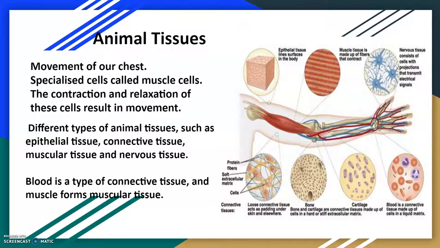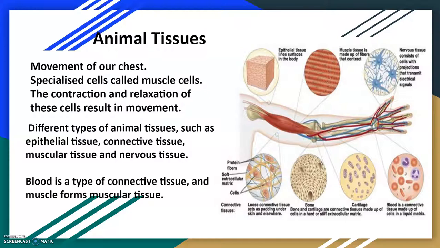Blood flows and carries various substances from one part of the body to another. For example, it carries oxygen and food to all cells. It also collects waste from different parts of the body and carries them to the liver and kidneys for disposal. So, blood and muscles are both examples of tissues found in our body.